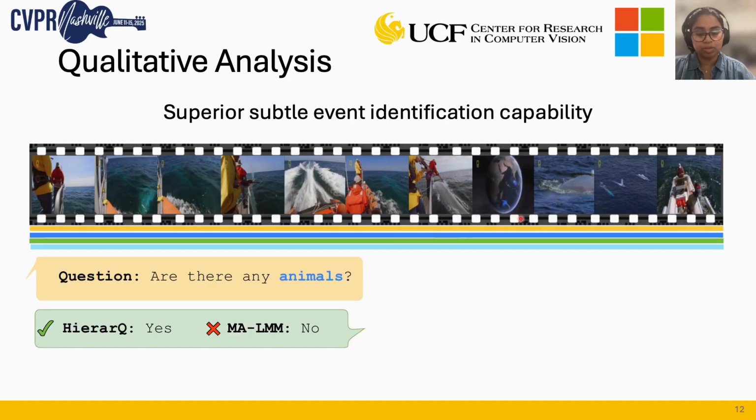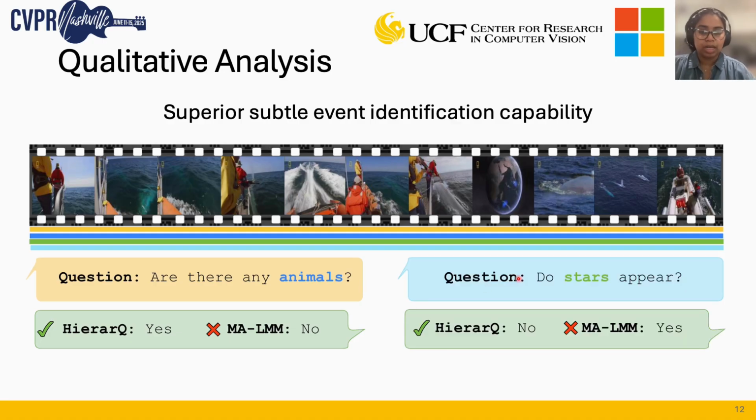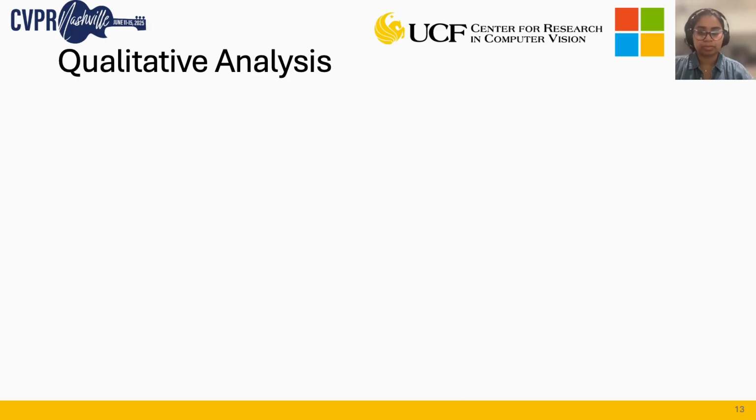For example, in this video, we see that the appearance of a whale occurs in only a few frames, which other models might miss due to coarse compression without task awareness. HierarQ also effectively detects the absence of stars, thus avoiding the potential bias that might be present in other models' association of Earth with stars, due to the video content being focused on the planet's view from space.